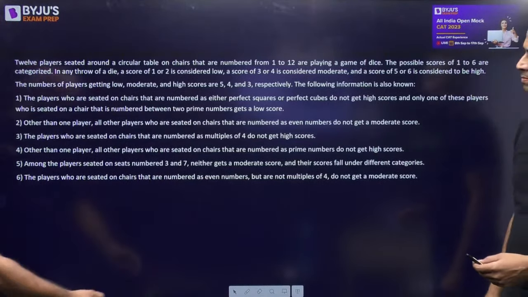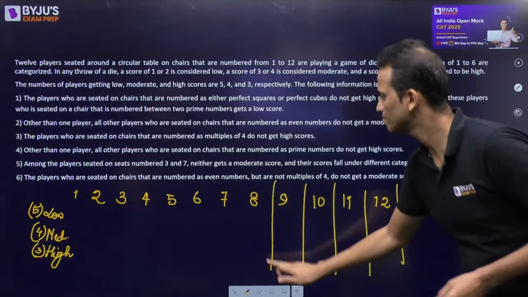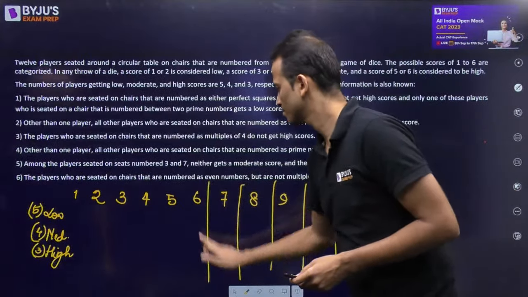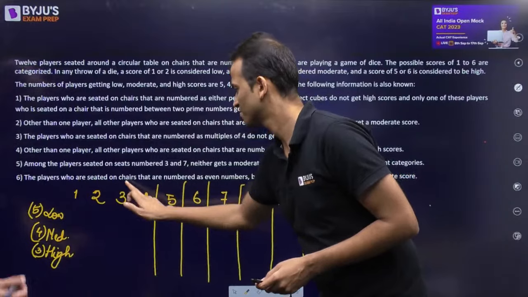Okay, right. So I hope this is clear, visible to all of you, right? So the total number of low we are supposed to have is 5. The total number of medium we are supposed to have is 4, and the total number of high we are going to have is 3.